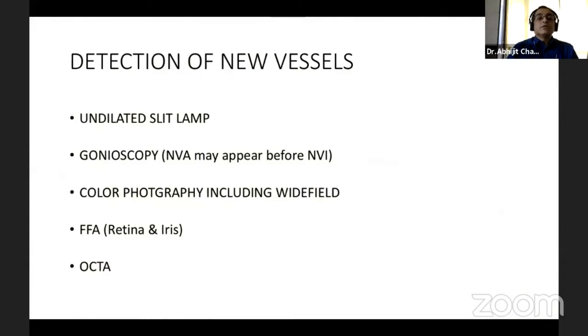So, detection of new vessels: how do we do it clinically? Undilated slit-lamp examination is a must. Gonioscopy too, in fact, sometimes new vessels at the angle may appear before neovascularization of the iris.